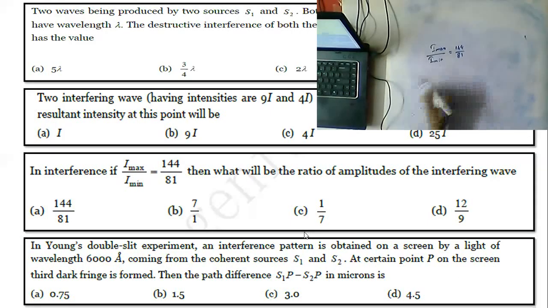So we are using the formula directly: A1 by A2 is equal to square root of I max by I min plus 1, by square root of I max by I min minus 1.